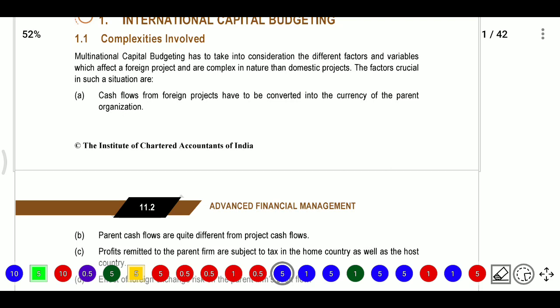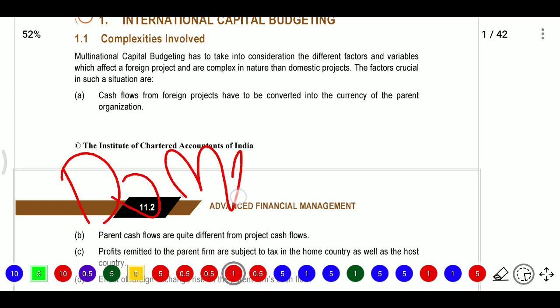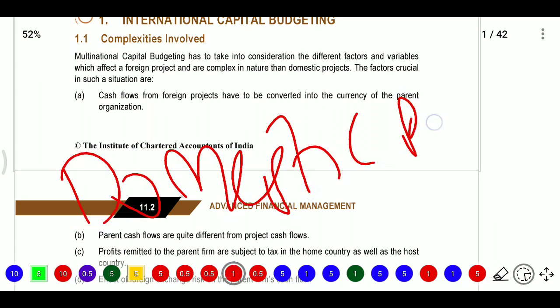Here different factors and variables have to be considered for foreign projects, and they are more complex in nature than domestic projects. If you take any domestic project, it may be more complex when a foreign project is taken. Then different factors and variables will be there.